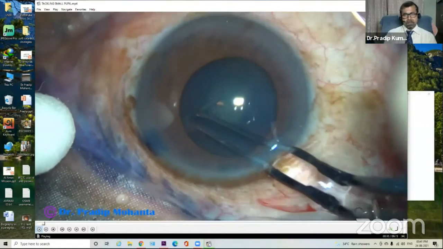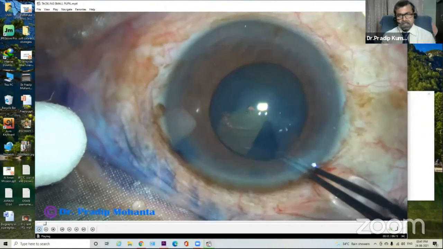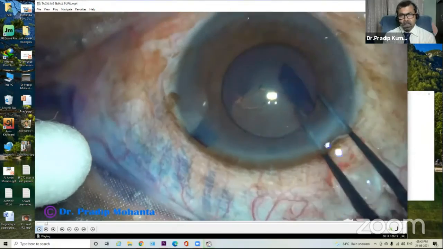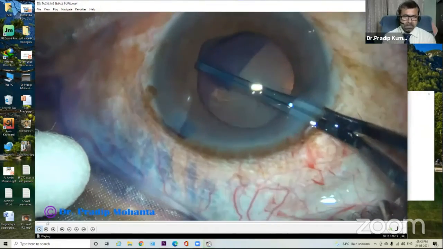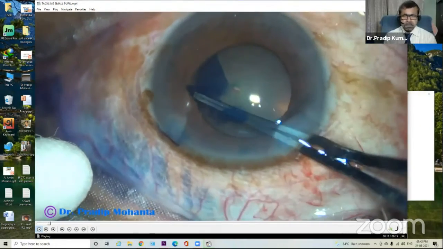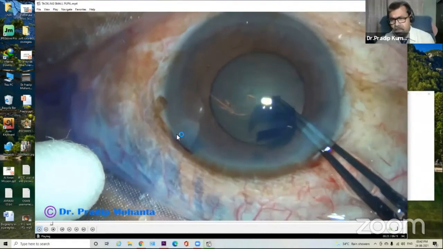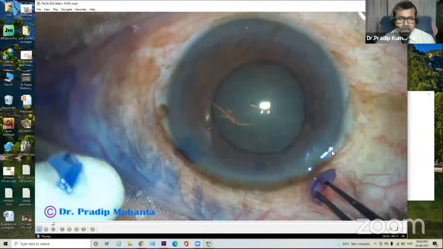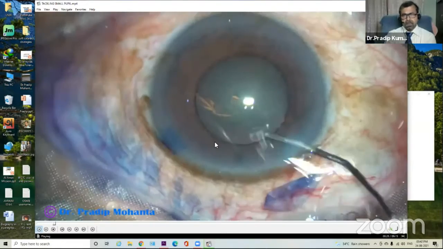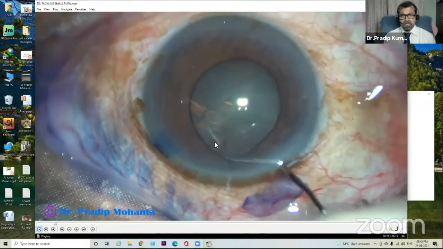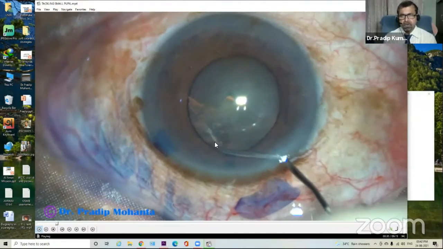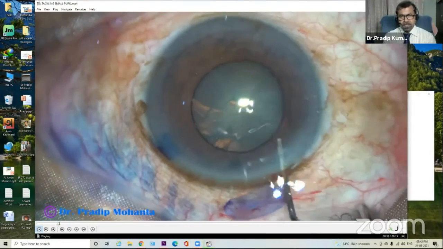So this is a small pupil without using any pupil expansion device. Am I audible? Yes, sir, you are. Okay. So this is without using any device like iris hook or any ring.